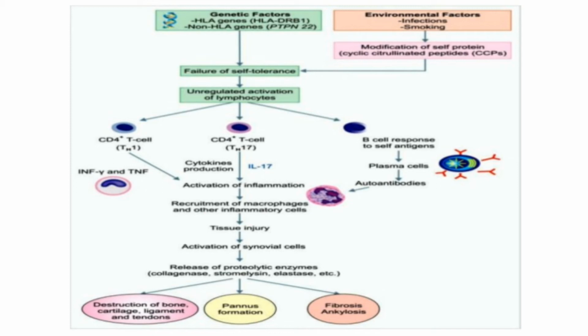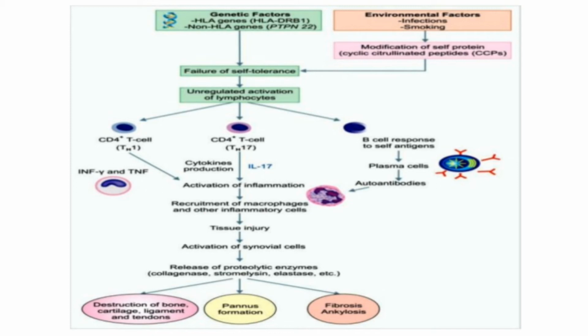Next, they undergo the activation of inflammation, recruitment of macrophages and other inflammatory cells. They undergo again tissue injury, activation of the synovial cells, release of proteinase enzymes, collagenase, stromelysin and elastase. Stromelysins means the metalloproteinases that cleave extracellular matrix proteins. Collagenase means the group of proteolytic enzymes that digest collagen and gelatin.